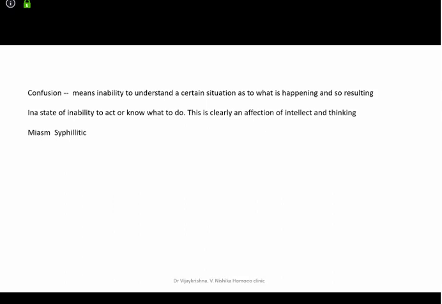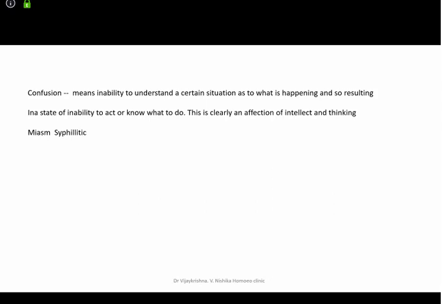The miasm is syphilitic. Now, what is irresolute? How is irresolute different from confusion? Cannot take a decision. Okay, so this is at the level of decision making. Good, very good. Cannot take decisions.